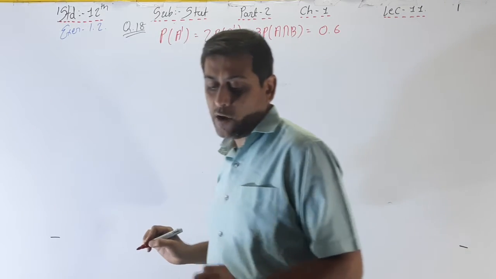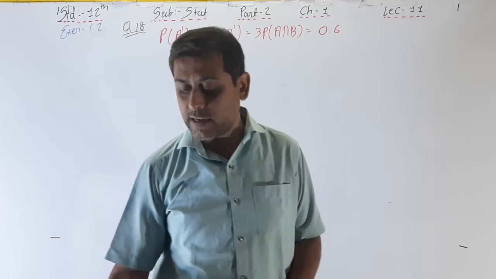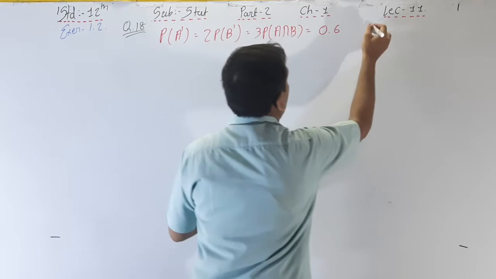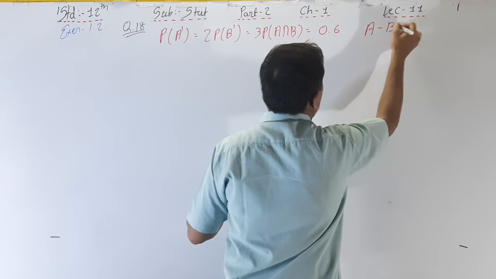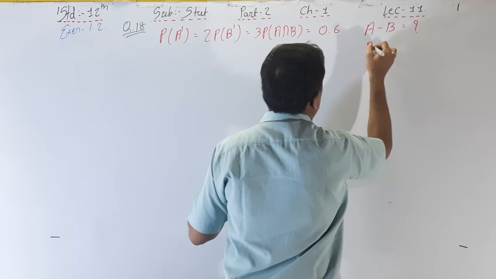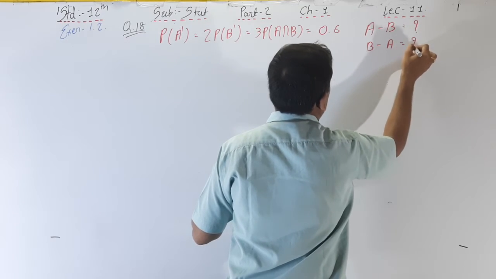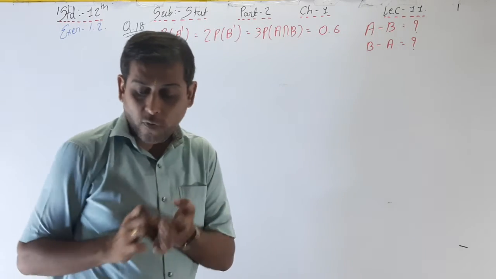And we have to find out the difference events, that is A minus B and B minus A. These two events we have to find out.